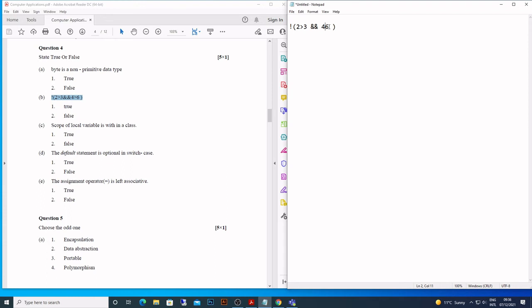But if it is like this, even then it will return false. Okay, so that's the answer. What is it? This is false, right? 2 is not greater than 3. So what will it return? Reverse of that, so it is going to return true. Okay, keep in mind that's the difference.